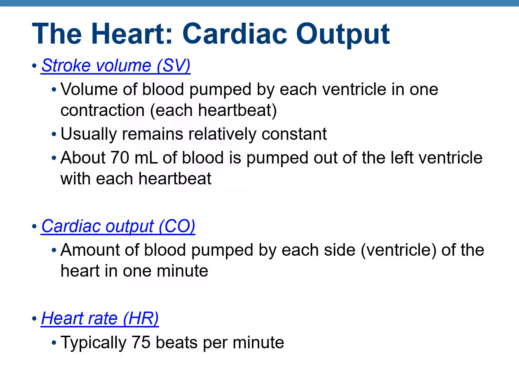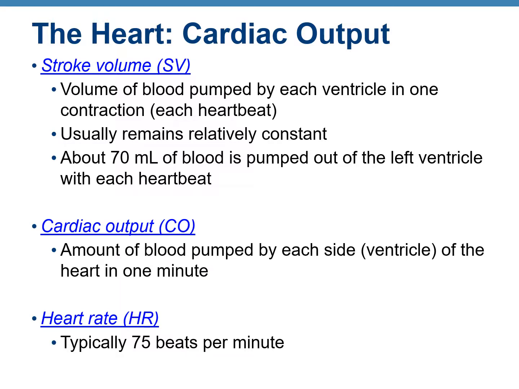The second definition is cardiac output, or CO. Cardiac output is the amount of blood pumped by a ventricle in 1 minute. That means the cardiac output is more than the stroke volume, because the heart is going to beat multiple times per minute, right?